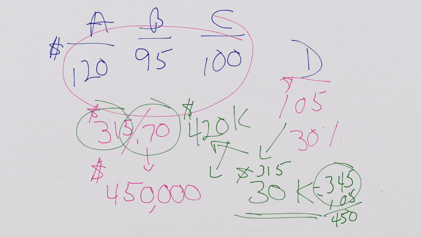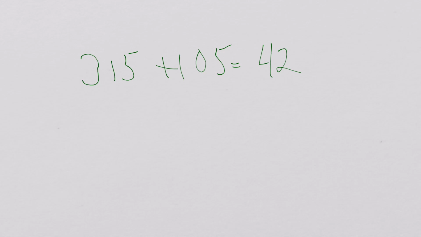All right, so hopefully as we move through some more of these, it'll start becoming apparent that what you do is you figure out what the total capital account is going to be. Here's another way to do it. The other way to do it is we knew it was 315 before. We're going to add 105. That's going to give us 420.